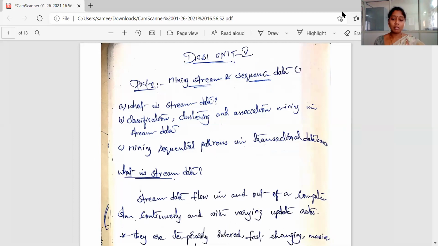Is the screen visible? Is the screen visible?